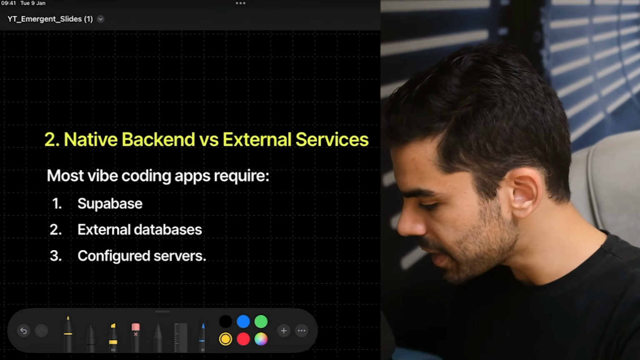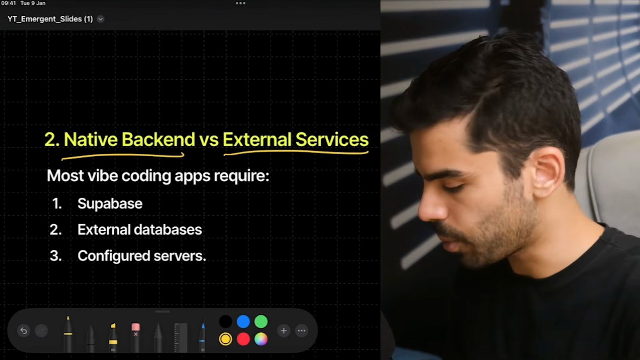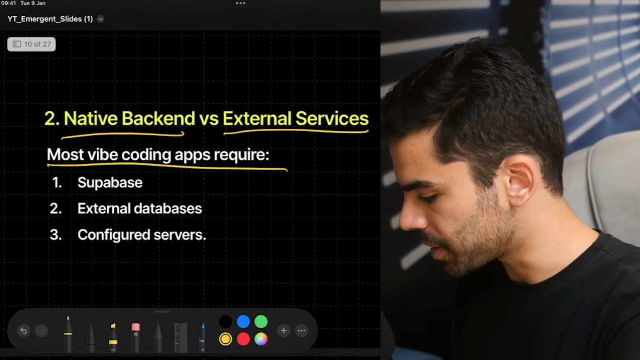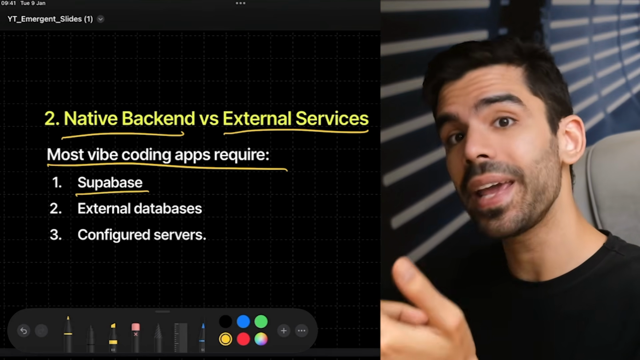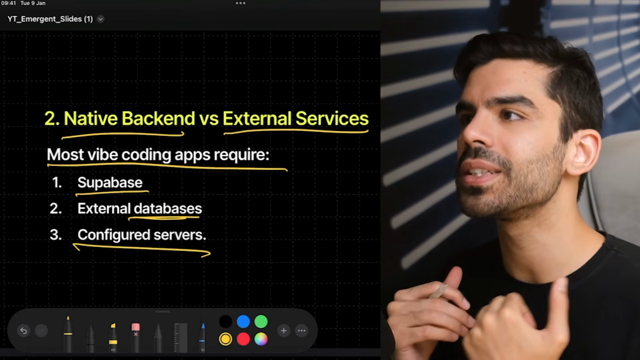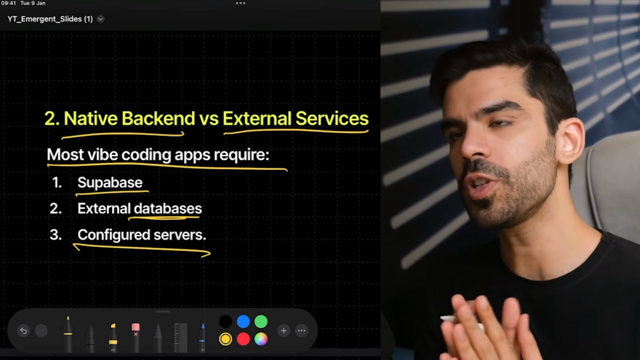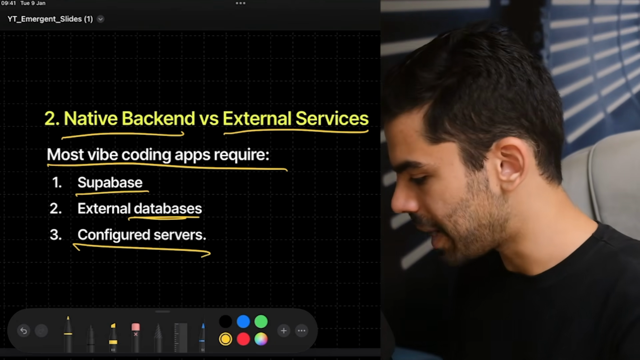The second difference is native backend versus external services. Now, let me explain this one by one. Most vibe coding applications either require Supabase, or you need to connect your external database, or you need some level of technical understanding to set up a good server. Most people are very frightened either by Supabase or by all of these common applications.